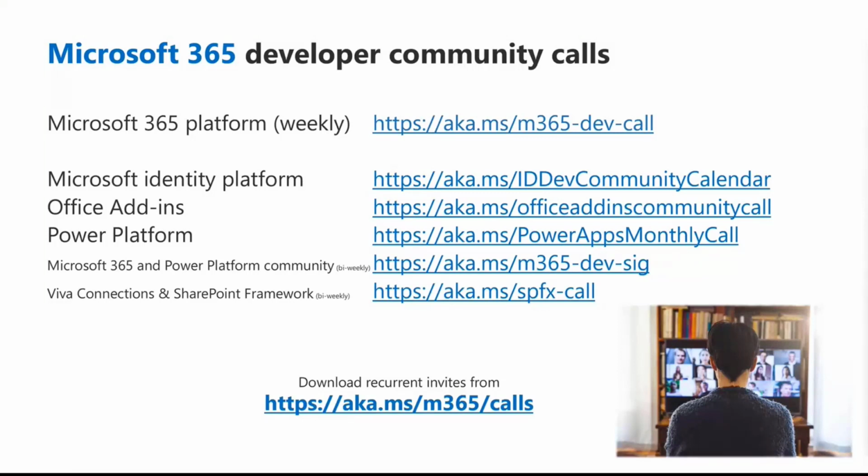Now, we also have a lot of other calls as well. So we have the Microsoft Identity Platform call, Office Add-ins call, Power Platform call happening every single month. And then we have our Thursday 7 a.m. Pacific time series, which is either the Microsoft 365 and Power Platform community call or the Viva Connections and SharePoint Framework call. So a lot of stuff is happening. You can, of course, view the recordings afterwards, so you don't have to be in all of these calls.